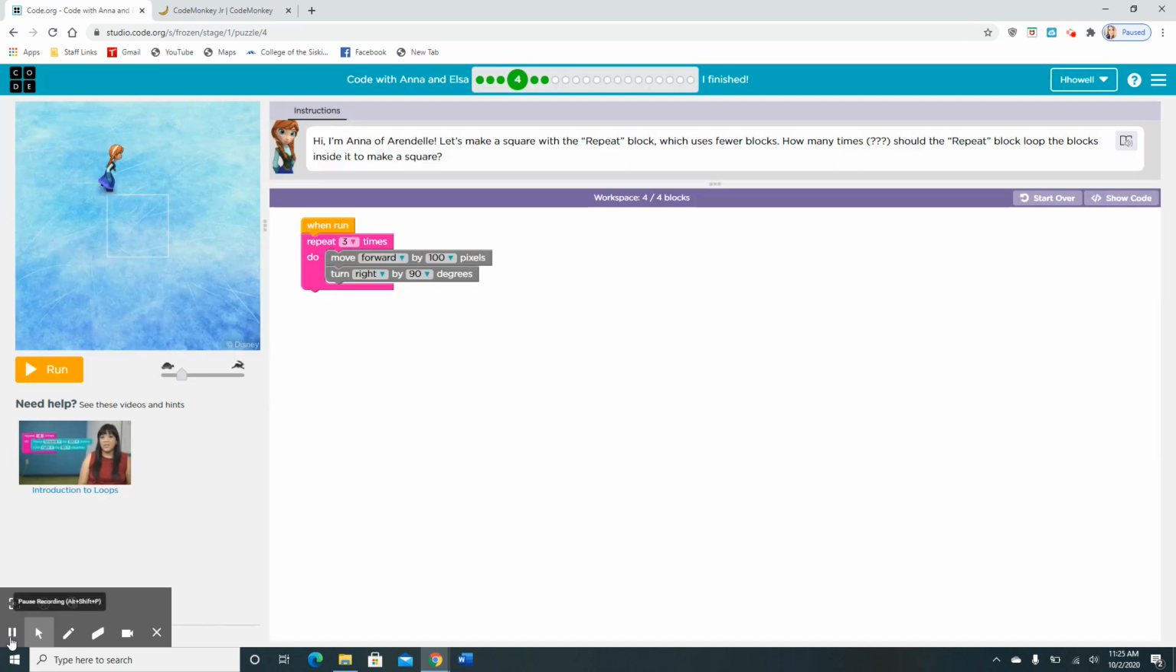All right, guys. So, hi, I'm Anna. I'm Arundel. Let's make a square with the repeat block, which uses fewer blocks. How many times should the repeat block loop the blocks inside of the square make?